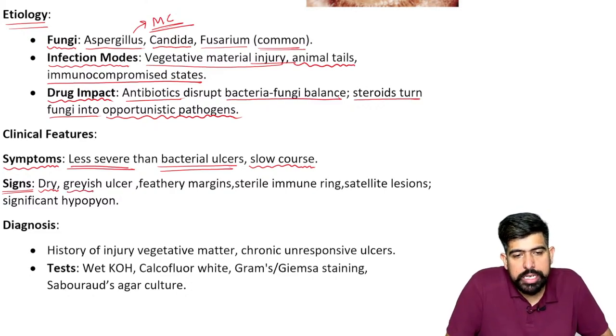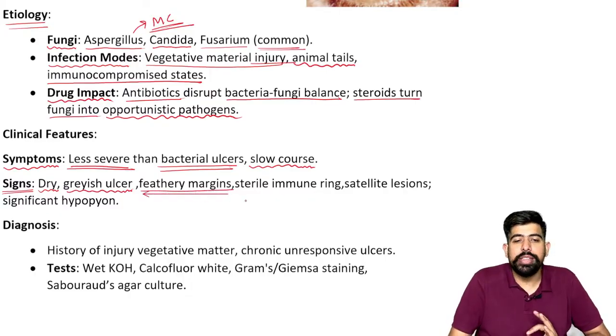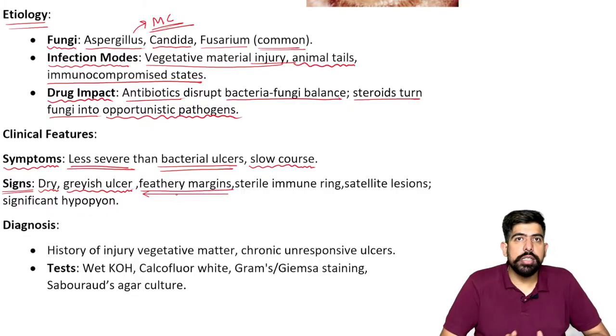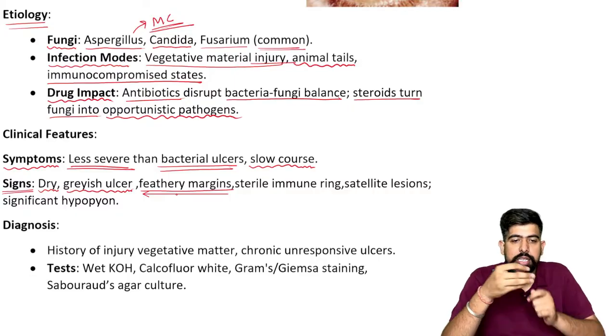Also, it is a grayish ulcer, and please remember it has feathery margins. As I told you, the bacterial ulcer has clear-cut margins. But what about this? This has feathery margins, like a feather, right?